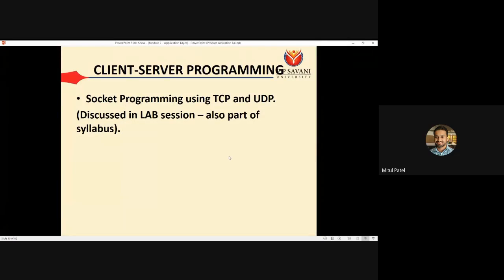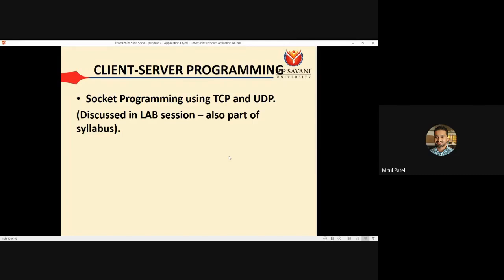So in this, client server programming can be done using the socket programming. That thing we have learned in the lab session, that the socket programming can be done using either TCP or UDP. TCP is a connection oriented communication, while UDP is a connection less communication. If it is connection oriented, then we have to go with the 3 steps, that is the connection establishment, data transfer, and connection release.